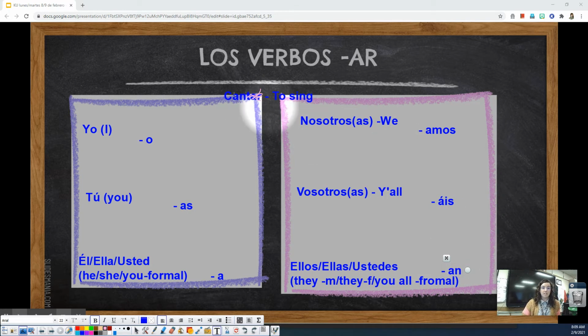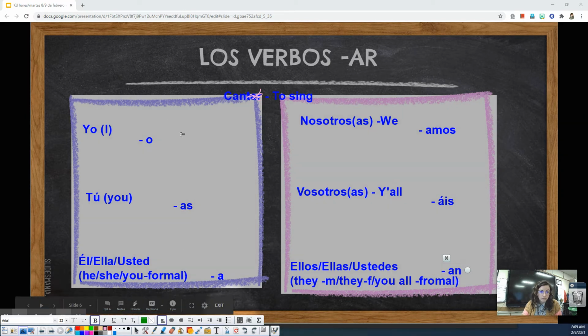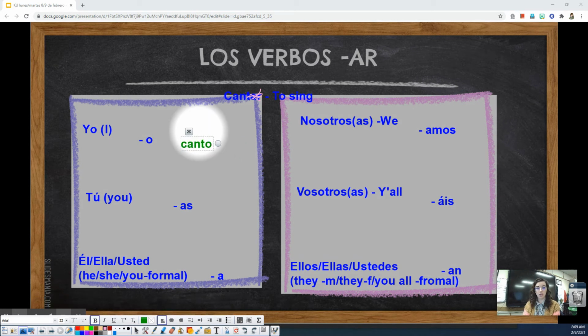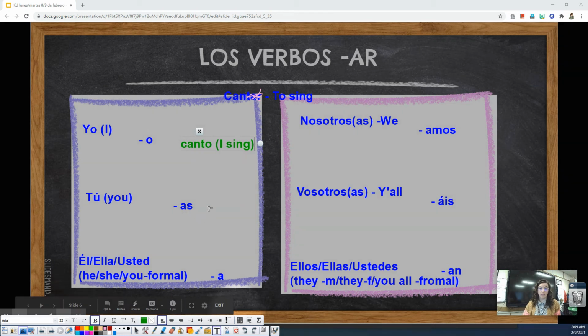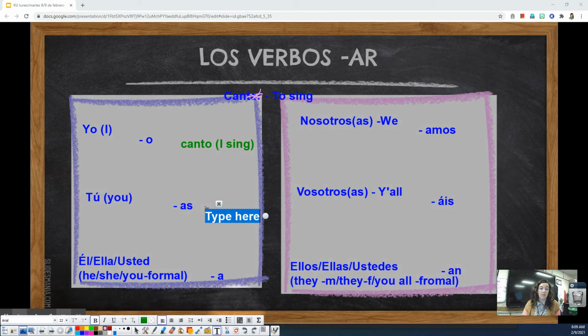So what does this mean? If I have this verb cantar, to sing, my first step is take off the ending. We've already done that. Adiós, goodbye. Now we have to add the ending based on who's doing the action. If I'm doing the action, I'm going to add an O. So cantar turns to canto, which means I sing. If you are doing the action, I take off the AR and I add an AS. So cantar changes to cantas, which means you sing.